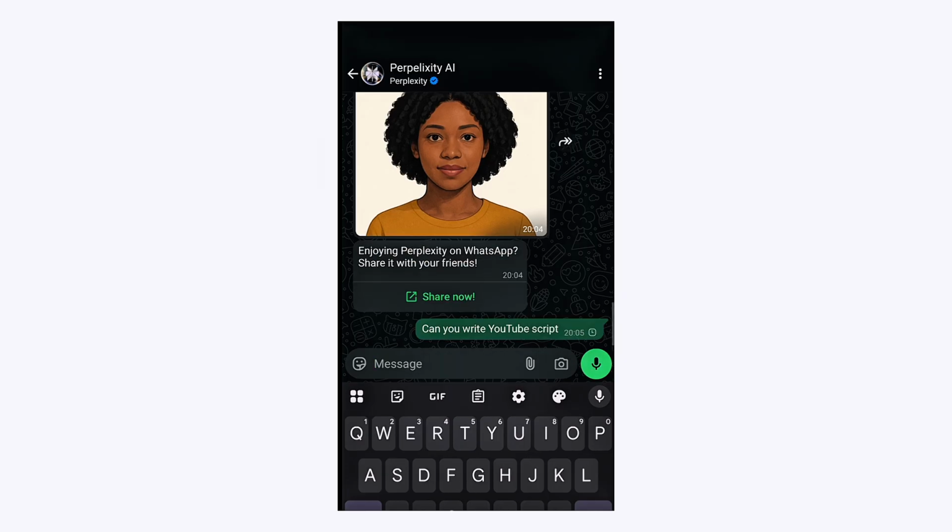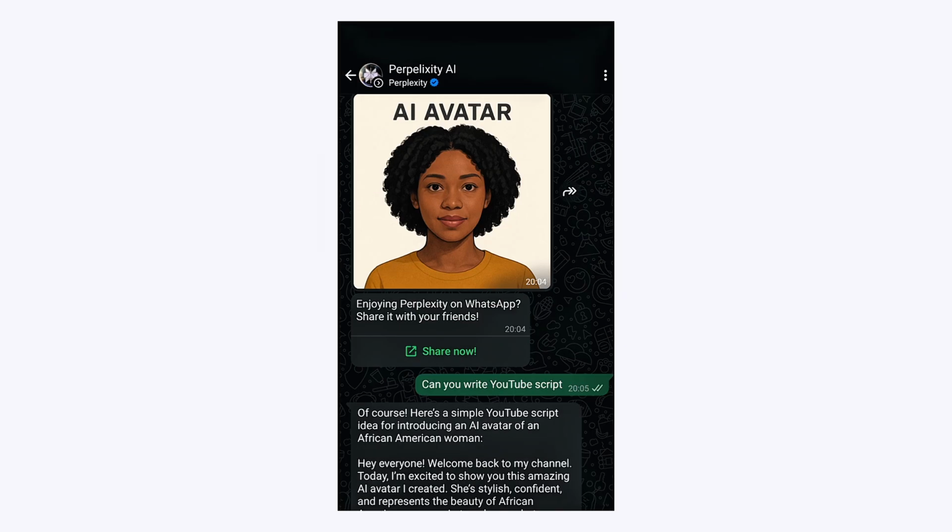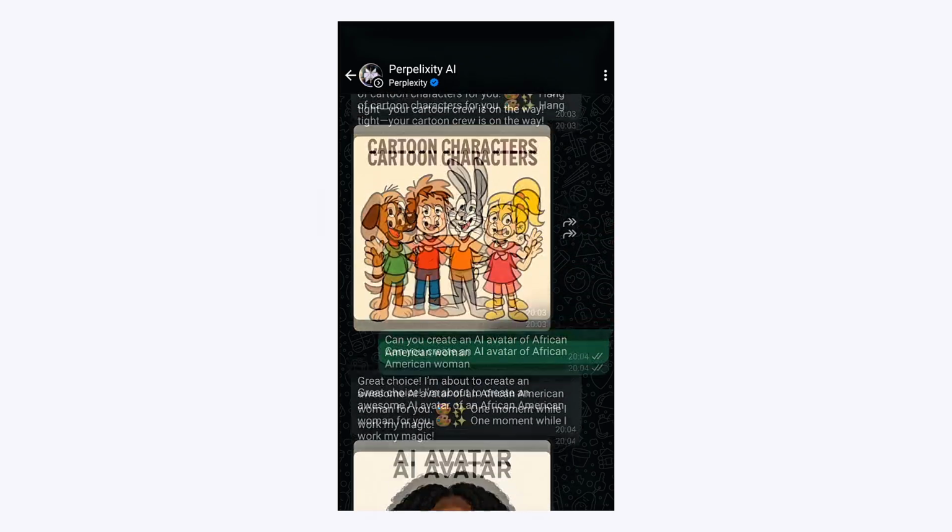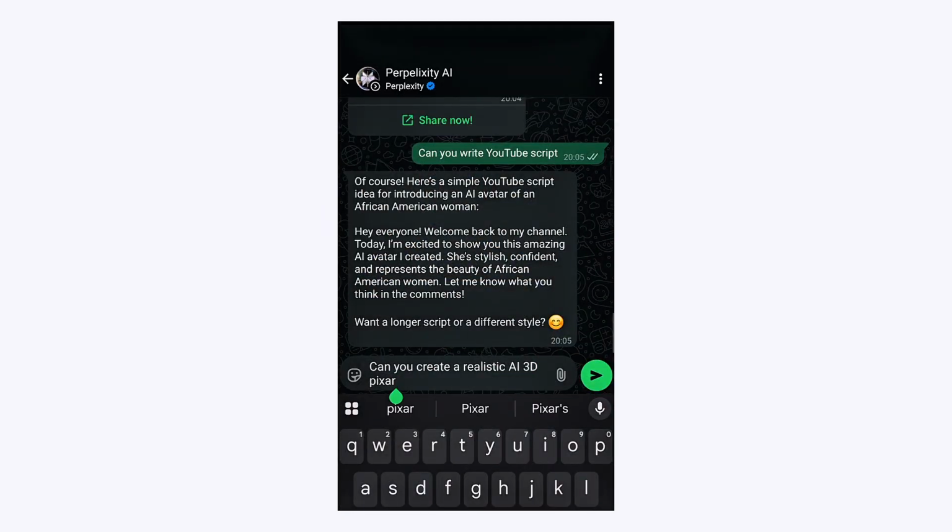Okay, I asked, can you create a YouTube script for me? It says yes, amazingly. I was like, wow, okay. And it asked me if I wanted a longer version of the YouTube script that I just created, and I said no. Then I asked, can you also create a realistic AI 3D pixel image of a girl wearing a pink dress? To my greatest surprise, it was able to create it.